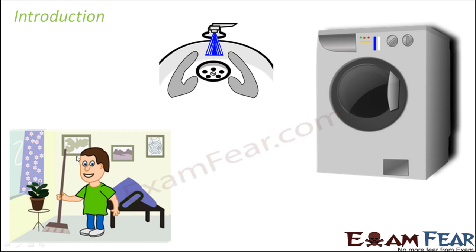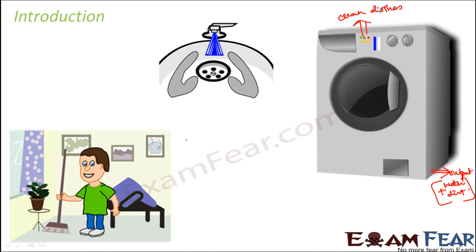At the end of the process, when your clothes are cleaned, the water flows out of the washing machine and carries all the dirt with itself. So basically, what is happening in a washing machine? Here the output, I would say a byproduct, is the water with dirt. And here what is your output? Clean clothes.